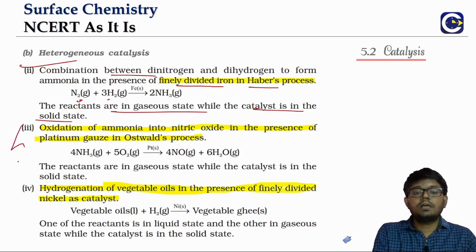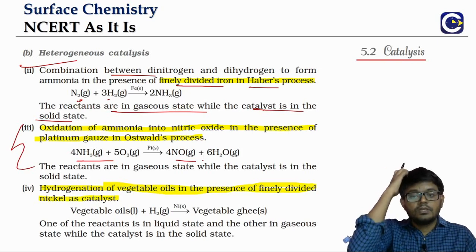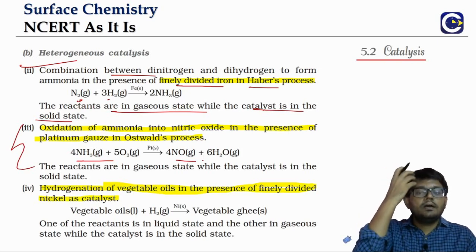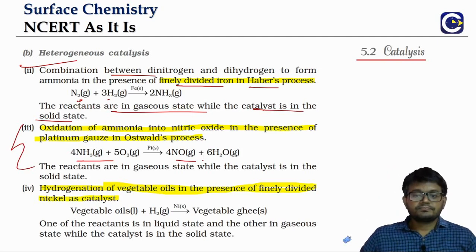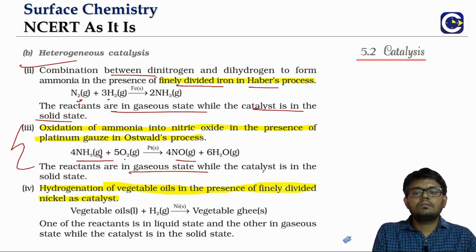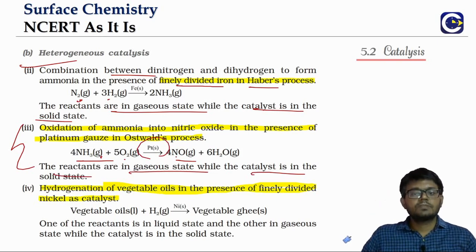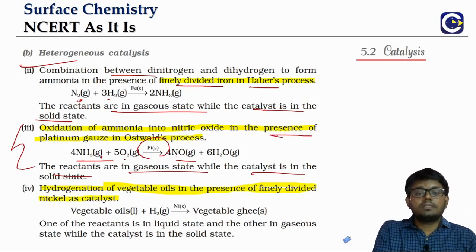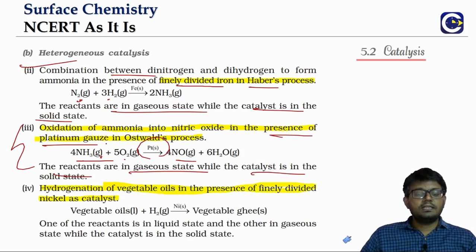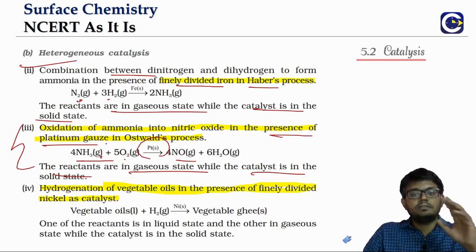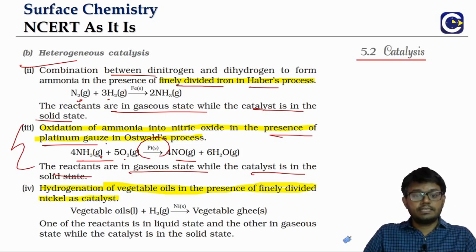Now look at the oxidation of ammonia into nitric oxide. This happens in the manufacture of nitric acid. Here the reactants are both gases. What is the catalyst state? It is in the solid state. The Ostwald process for the manufacture of nitric acid, we'll study in detail when we go to the p block. Here we use platinum gauze as a catalyst. The point is they are in different physical states. That's why it is also an example of heterogeneous catalysis.